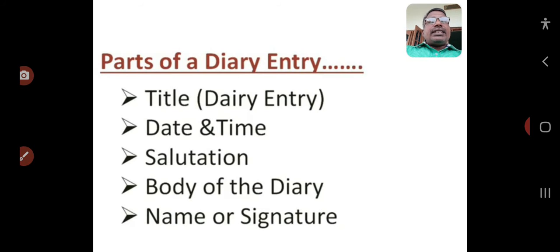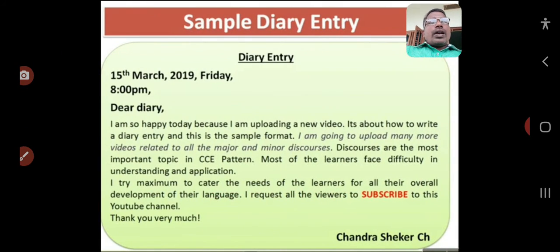Already we have seen these parts of the diary entry as a format. Now we have to see a sample diary entry. Here diary entry, that is the title. Here 15th March 2019, that is the date, and the name of the day is Friday, and the next is time, 8 p.m. We should write only when we go to bed. That's why 8 p.m. is given, that is evening. Here dear diary, that is the salutation. Next, the body of the diary is written, means these are the thoughts or experiences of Mr. Chandrasekhar.